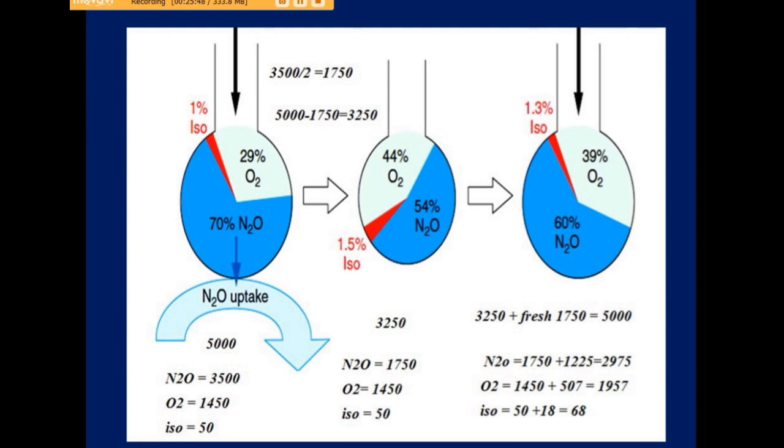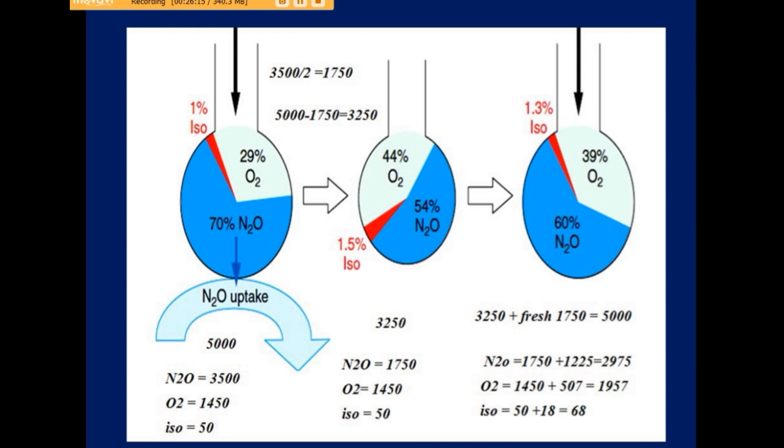And as you will see, the total molecules of gas, or the size of the alveoli, has also increased, because the total number of molecules of the gas has increased with the uptake of nitrous oxide from first to last. You can see here, so this is known as the second gas effect. Nitrous oxide increases the concentration of the second gas along with this.